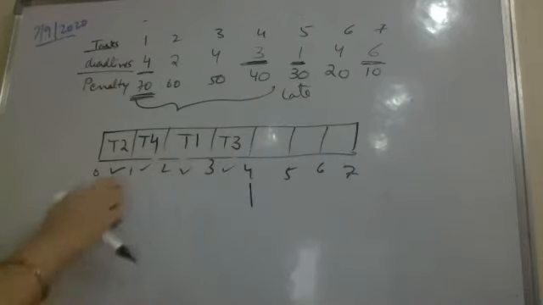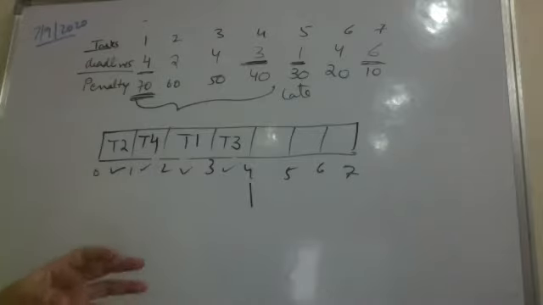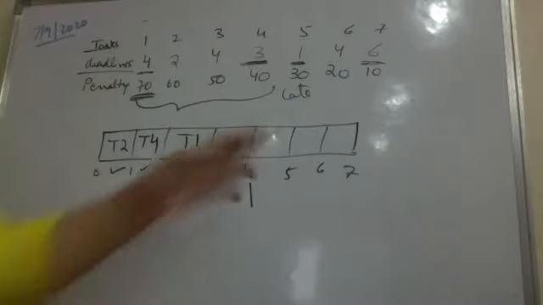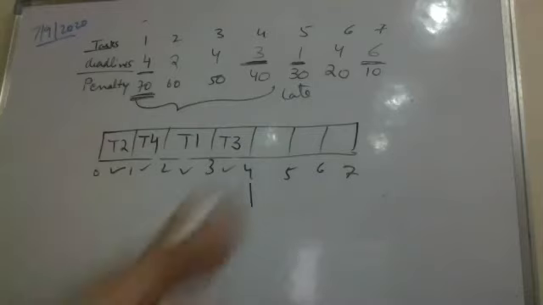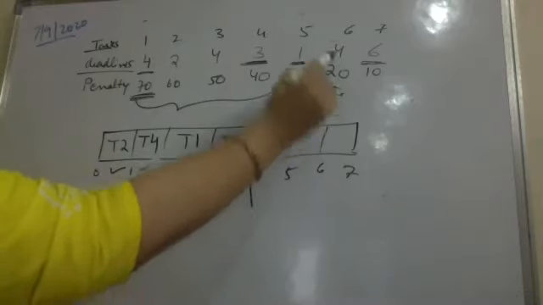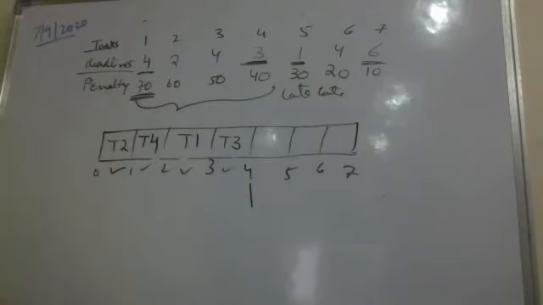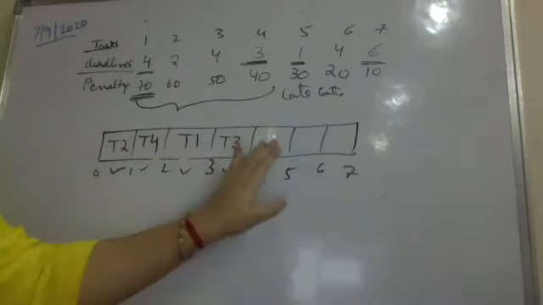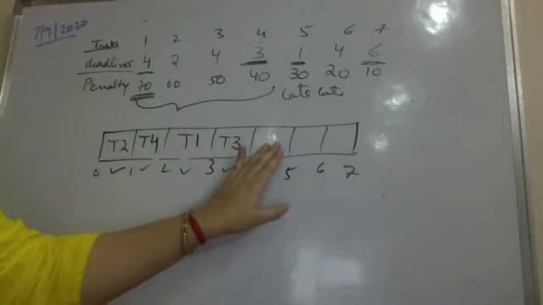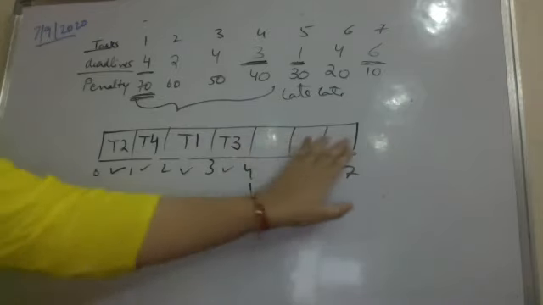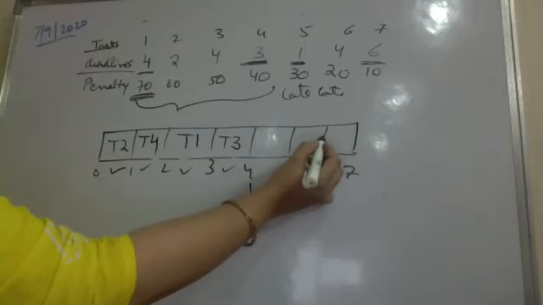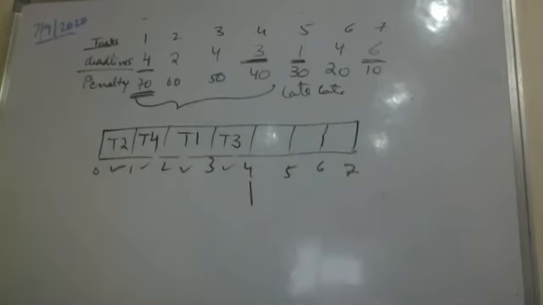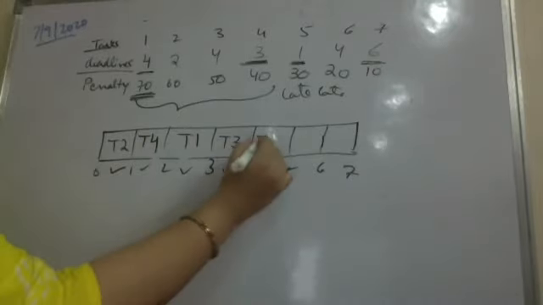Because I had to perform higher penalty tasks first, T5's penalty being lower, it has gone late. T6 has already gone late because that also had to be finished by deadline 4. Both of the tasks have gone late. T7 is still early. So if I move T7 ahead in the order, the cost or the penalty that I'm incurring would not increase. So I pick T7 here.